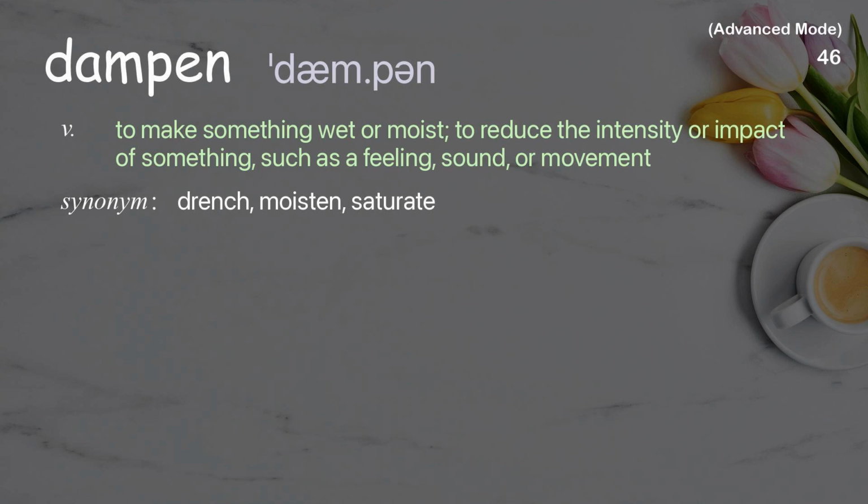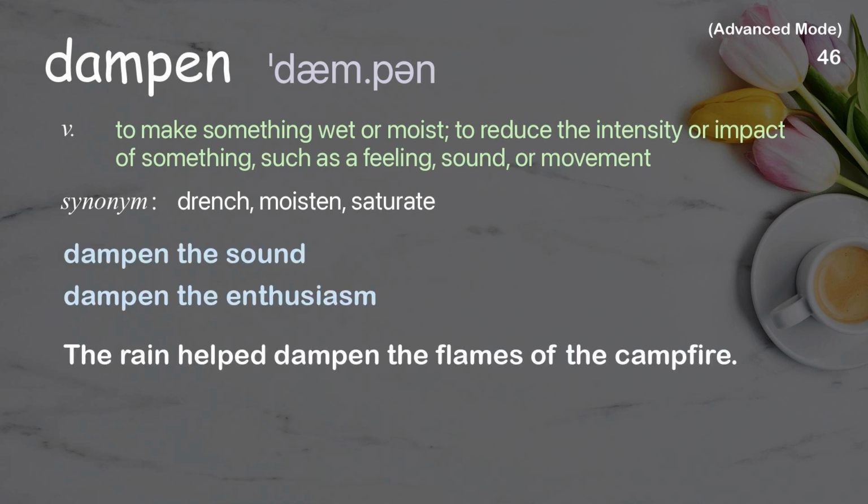Dampen. To make something wet or moist. To reduce the intensity or impact of something, such as a feeling, sound, or movement. Examples: Dampen the sound. Dampen the enthusiasm. The rain helped dampen the flames of the campfire.